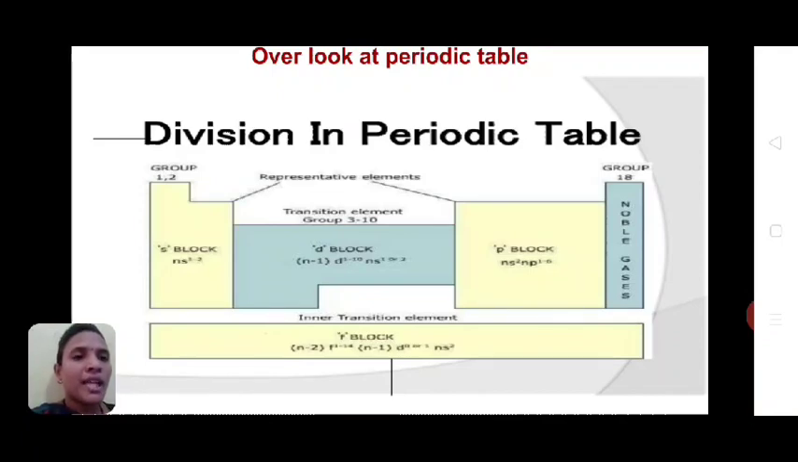You know what is a period and what is a group in the periodic table. Horizontal rows are periods and vertical columns are groups. So be concentrated while studying the periodic table.